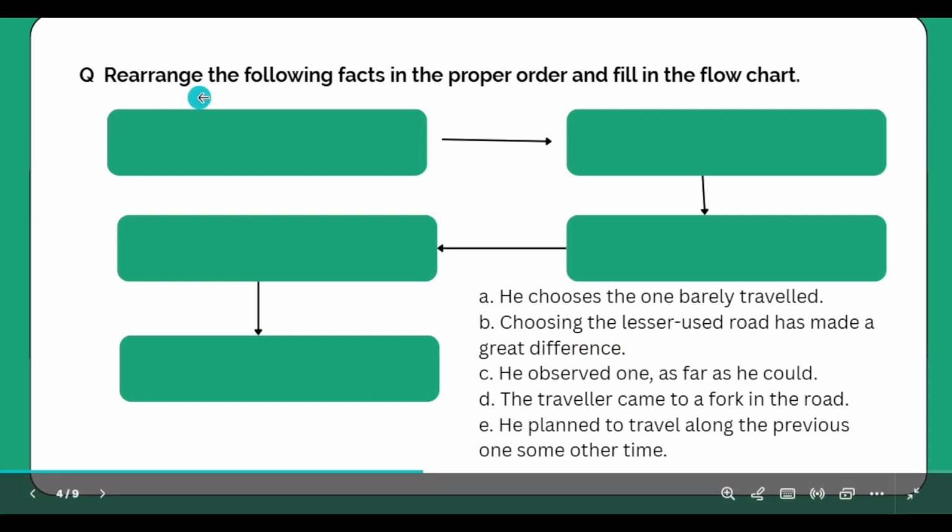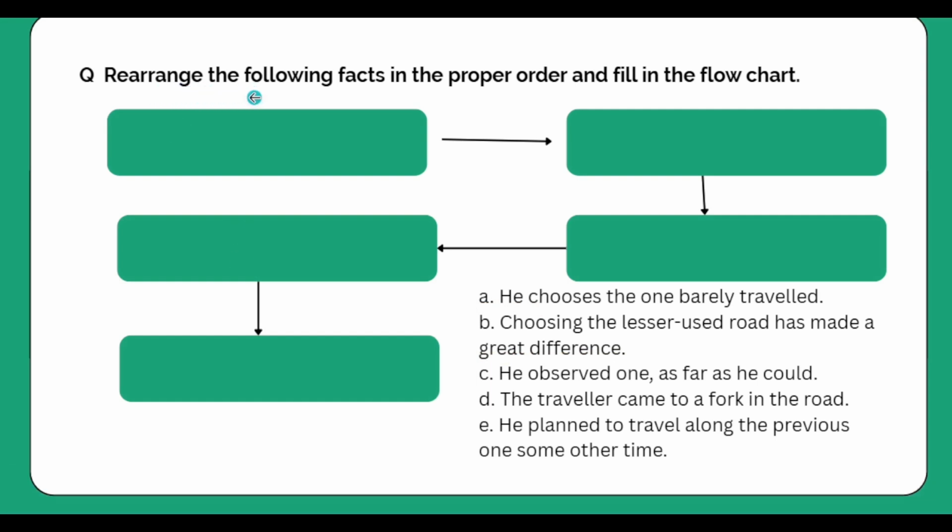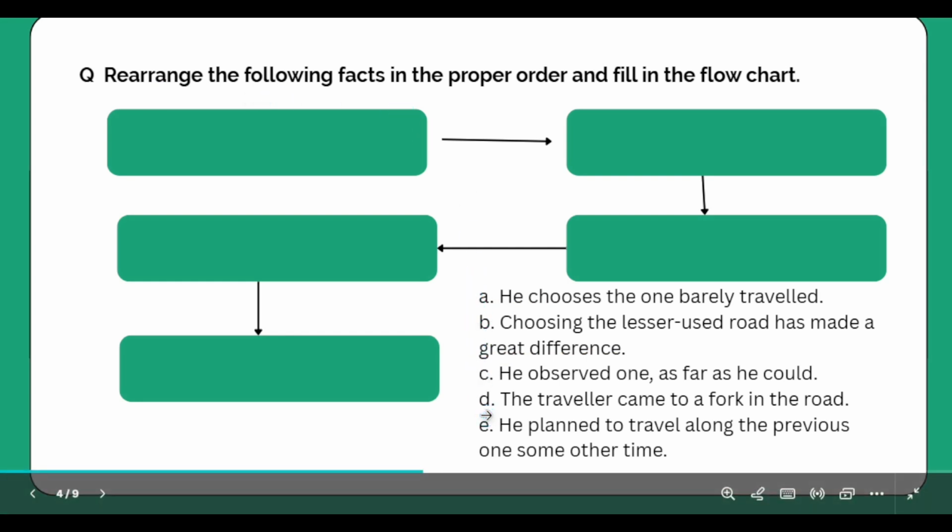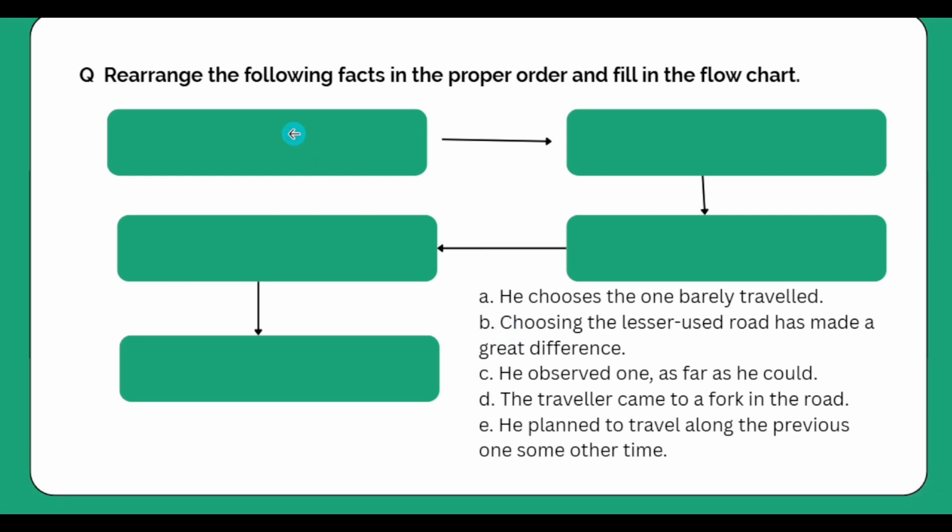Question. Rearrange the following facts in the proper order and fill in the flowchart. 5 facts given, 5 sentences. Let us arrange them in the flowchart. The traveller came to a fork in the road.